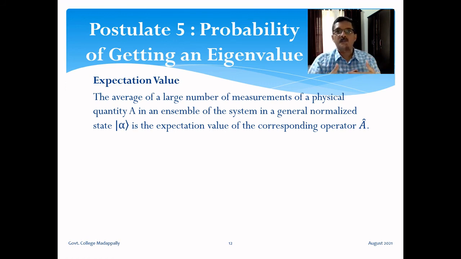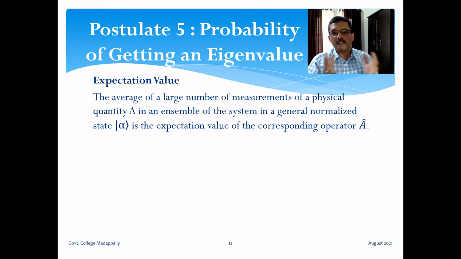Then how do we make a second measurement? Okay, so for making a large number of measurements, we should construct a large number of identical copies of the system in the same state. If you want to make 100 trials of measurement of a physical quantity A, we should make 100 identical copies of the system in the same state ket alpha. This collection of identical copies of a system in the same state is called an ensemble. Okay, so whenever we make a measurement in a quantum system, any quantum measurement is done over an ensemble of systems in the same state.